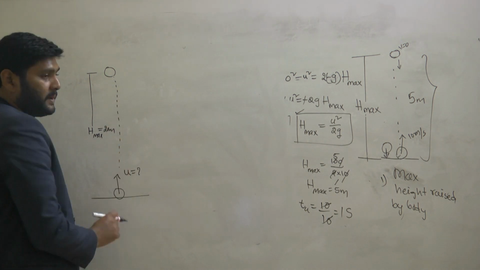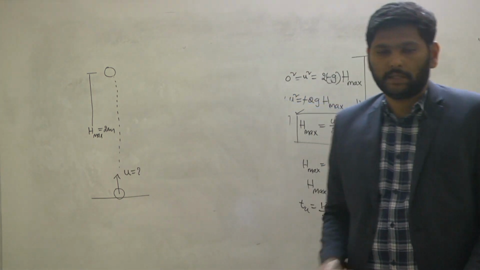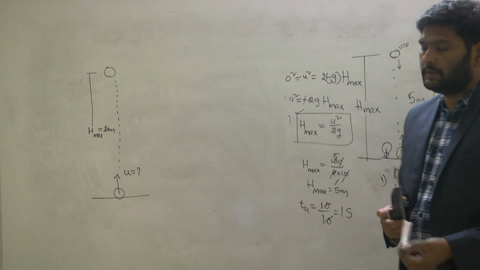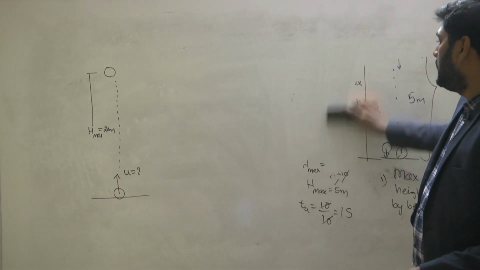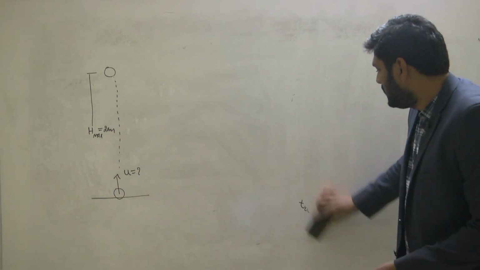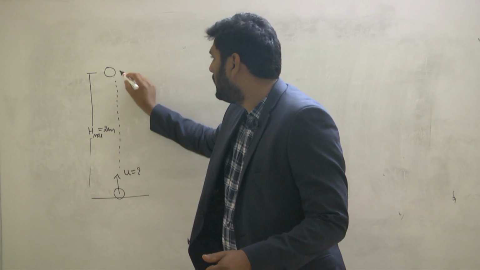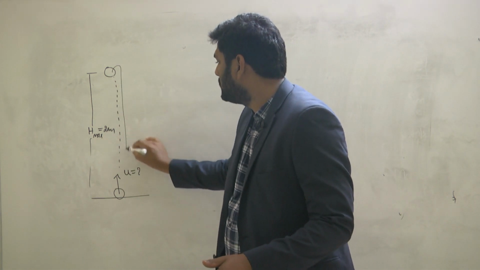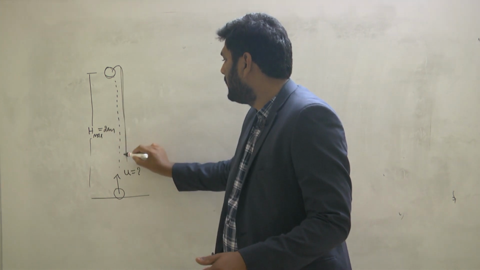It reaches the h max of how many meters? 20 meters. Got my point? After reaching the maximum height of 20 meters, it will come downward also.